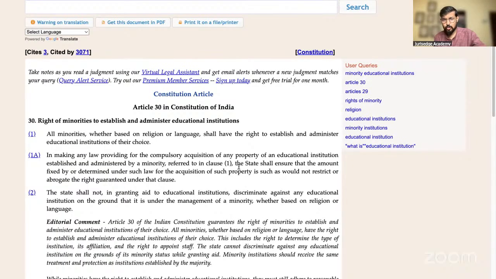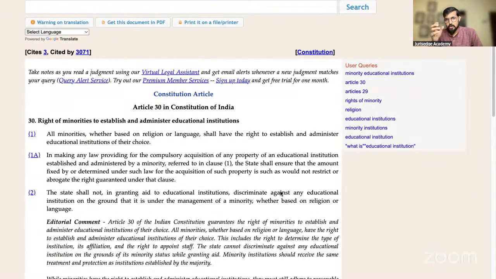which I will discuss later. But as we are discussing Aziz Basha, we need to understand what the meaning of establish was. What it is now, we will see later, and further we are going to improve on that. But what was the meaning of establish? The meaning of establish was to bring into existence. That is the main meaning of establishment. So I'm writing it: establish means bring into existence. So anything which brings anything into existence is called the right to establish.